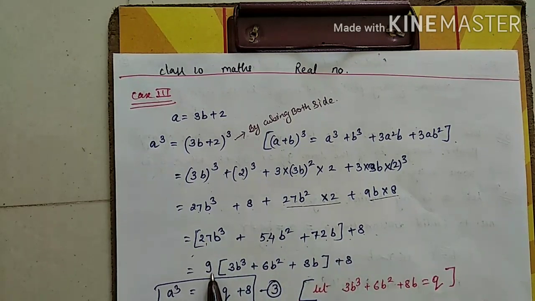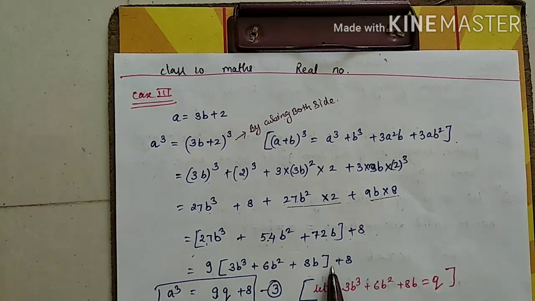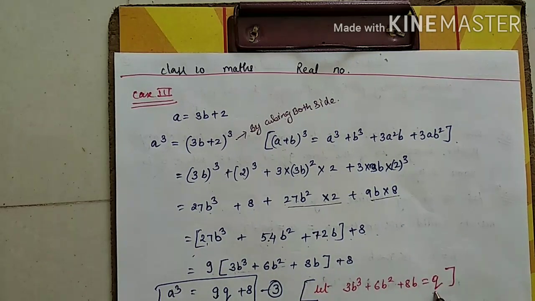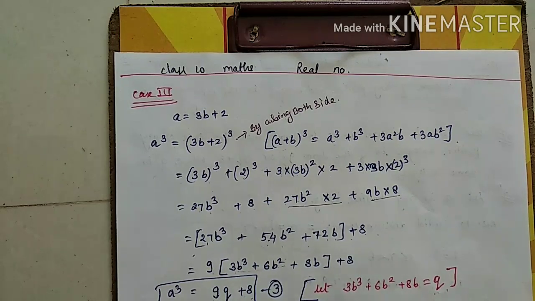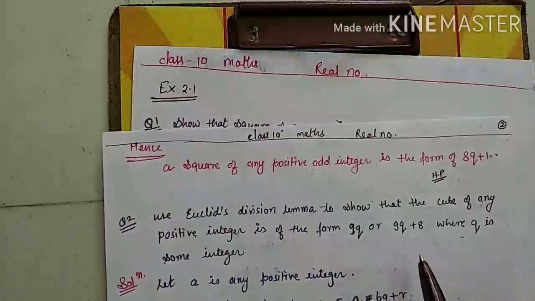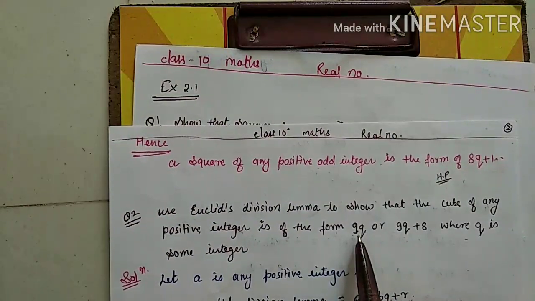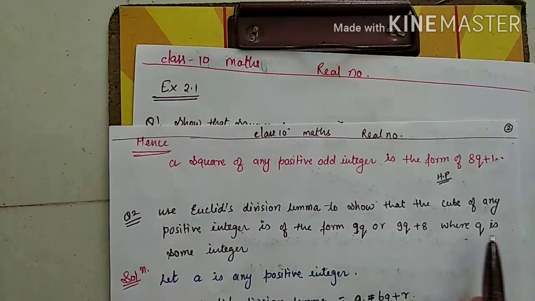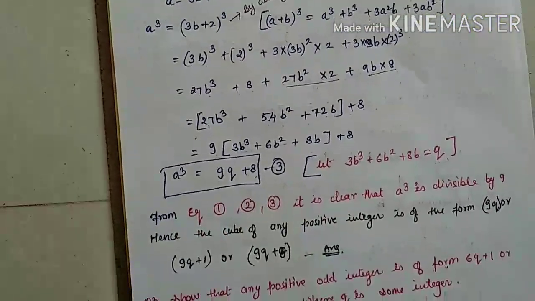Just take 9 as common, the remainder will be inside. This remainder I am assuming as q. Then what am I getting? 9q plus 8. As you know, our question is saying that only. I am going back to the question. You have to prove the cube is 9q or 9q plus 1 or 9q plus 8 where q is some integer. So just see this answer.